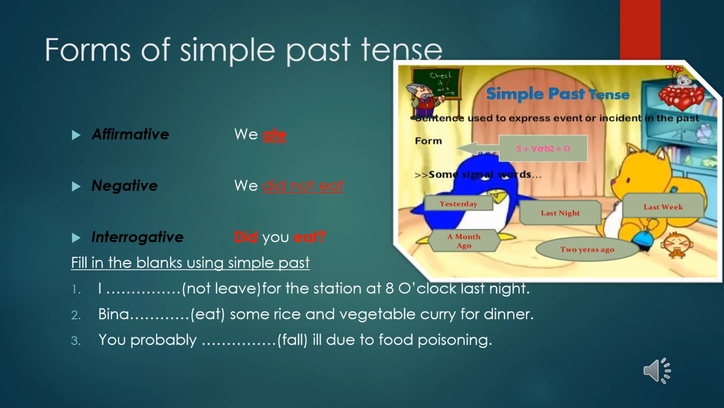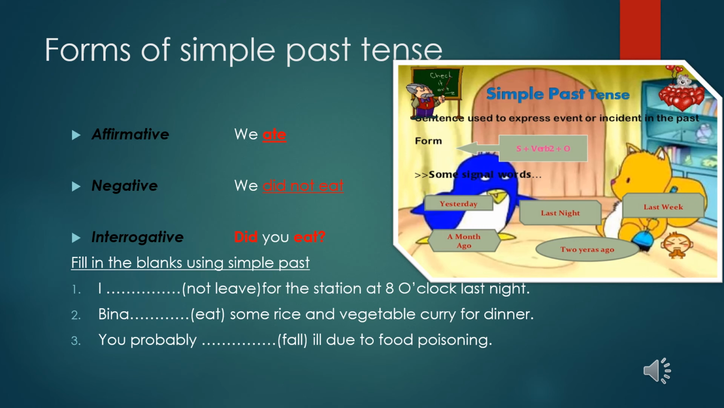Okay, now there are three questions for your practice, like fill in the blanks using simple past tense. So now you know the structure of simple past tense, that is SVO. So I dash not leave for the station at 8 o'clock last night. Okay, so it is like not leave, so it is a negative statement.